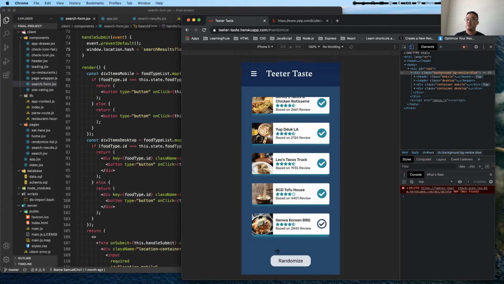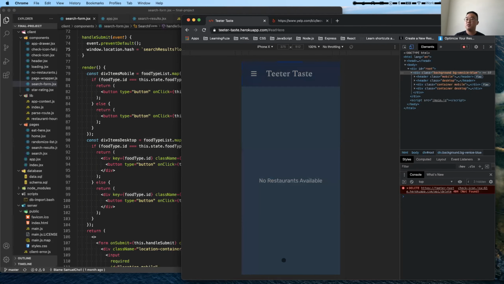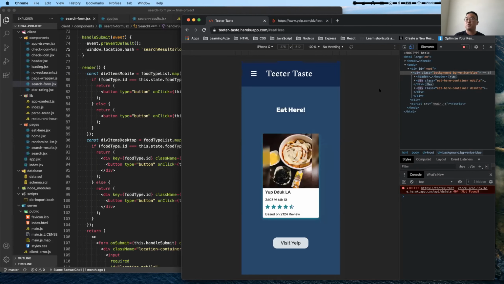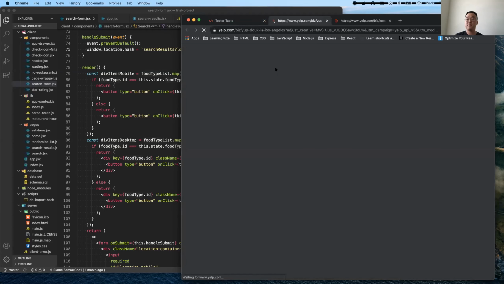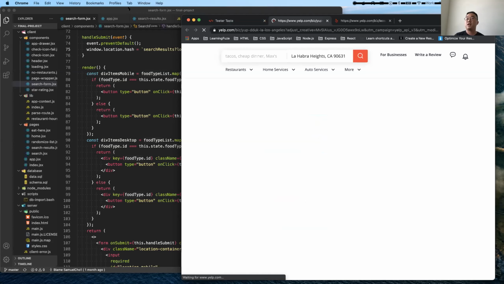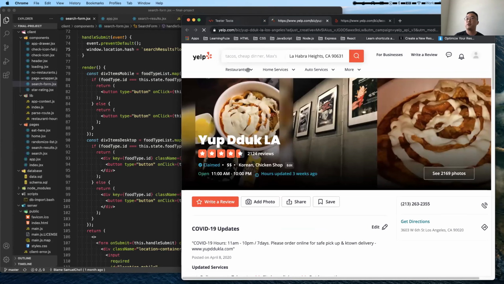And once you're okay with the finalized list, you can click on this randomize button. And here the app will choose a restaurant, here it says Yup.LA. So that's where the app chooses for us to recommend to eat. And you can also visit the Yelp page for that winning restaurant. Now to go over some of the code, I wanted to go over how the app returns a list of